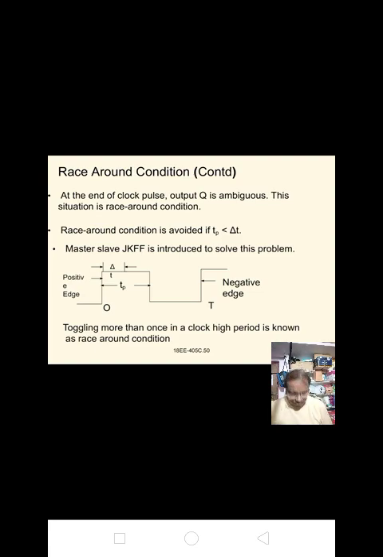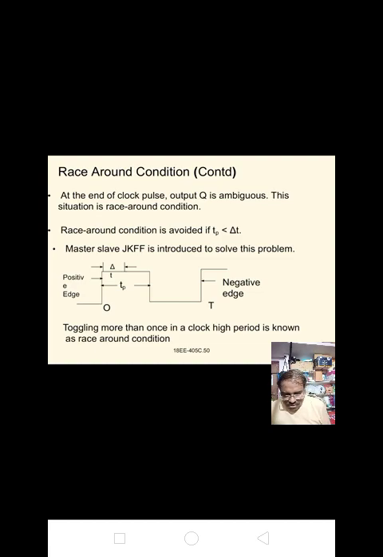In other words, if the previous state of the output Q is 0, it becomes 1, and if the previous state of the output is 1, it becomes 0, and vice versa. This can be written as Qn plus 1 equal to Qn bar. In JK flip flop, J is nothing but set and K is nothing but reset. It is the most important concept.